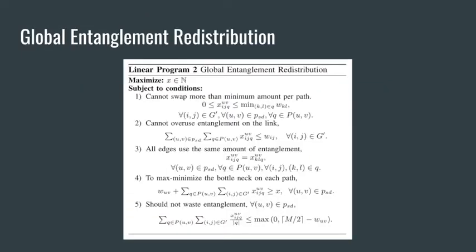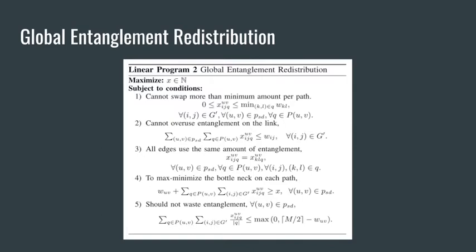We can generalize the linear program to handle the case when entanglement swapping is done over an arbitrary length. One can refer to our paper for the definitions of the variables and a more in-depth explanation of this linear program, but I'll give a high-level idea for now. Here we aim to maximize a lower bound on the number of entanglement units swapped to the main route from other links in the network.